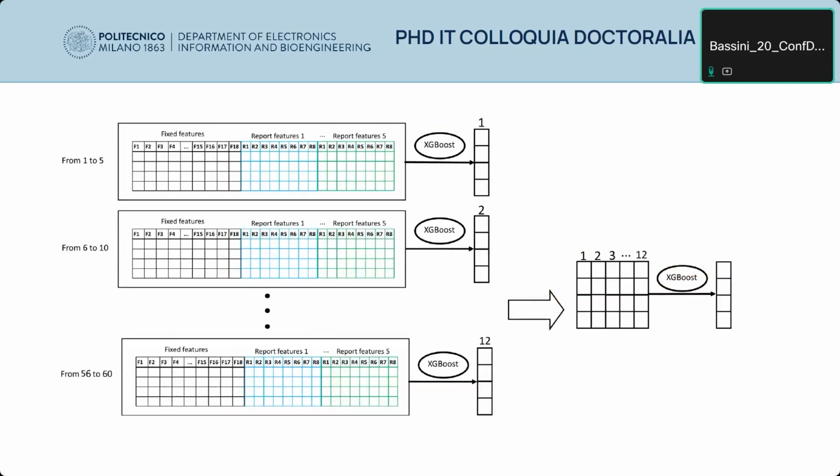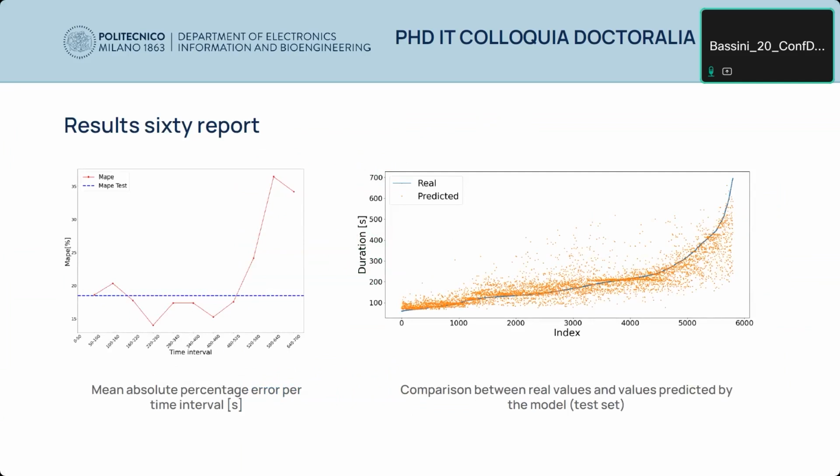And then we moved on to the case where up to 60 reports were required. In this case, we performed model ensembling, considering partial forecasting for a group of up to 5 reports, and then we reunified all this forecasting to get our final result. For all the cases, we used XGBoost as a predictive model, and in the end, we also used XGBoost for the final forecasting. And in this case, we get more or less the same behavior with a higher error for longer runs.